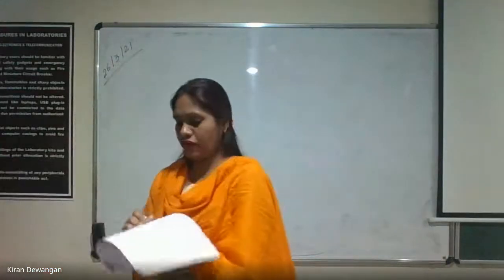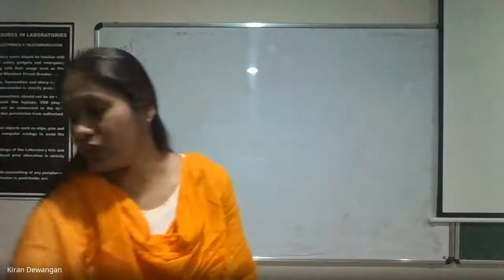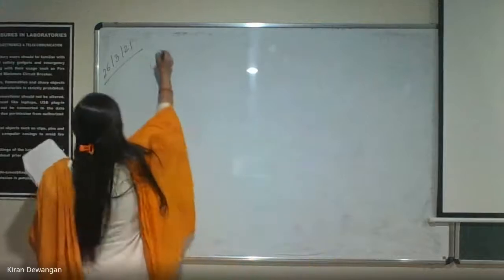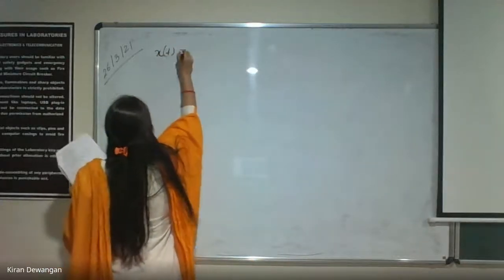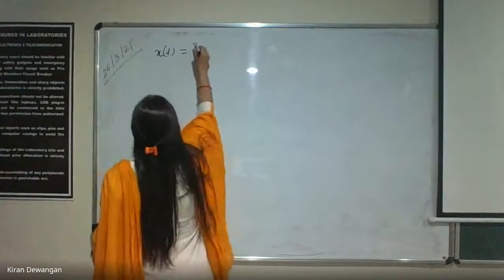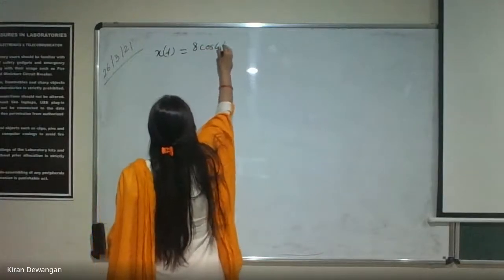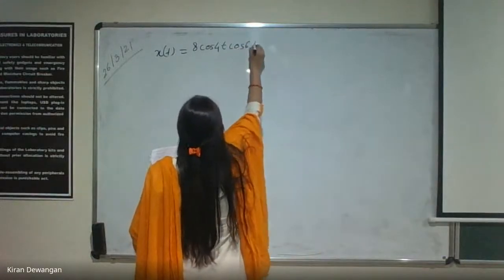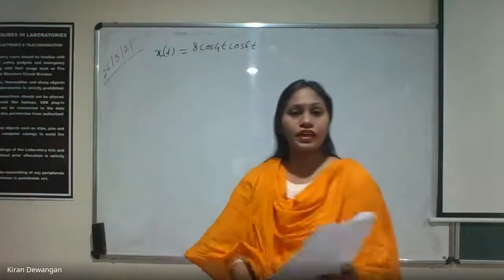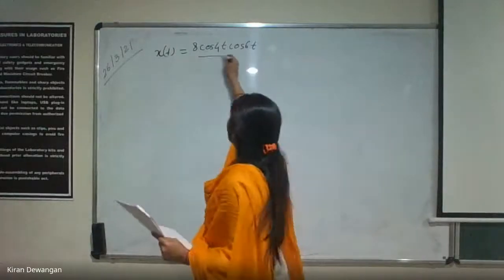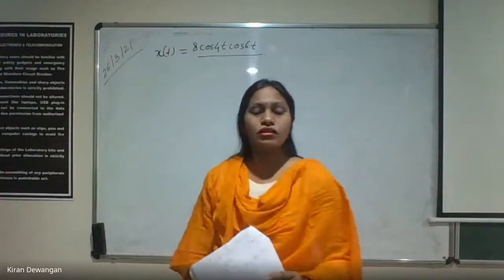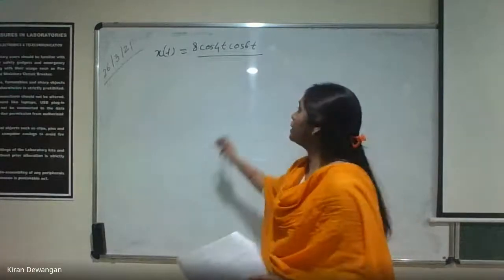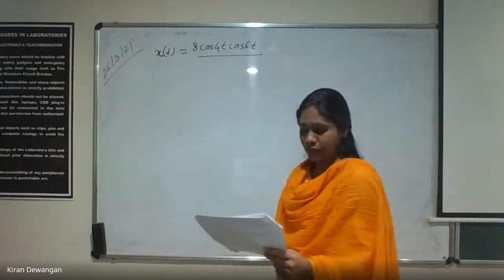Energy and power signal. So we'll be performing questions based on energy and power signal again. First question, let us say x(t) is given by 8 cos 4t cos 6t. Now what formula will we be applying in this? Which formula will apply? Cos A cos B, right? That is cos A cos B. The formula will be applied here.